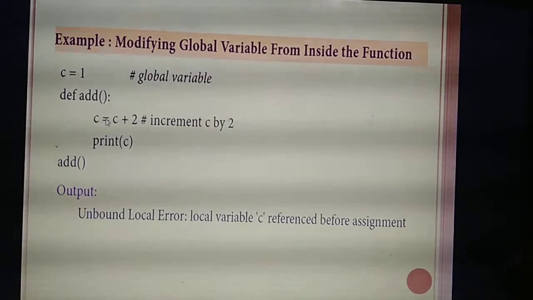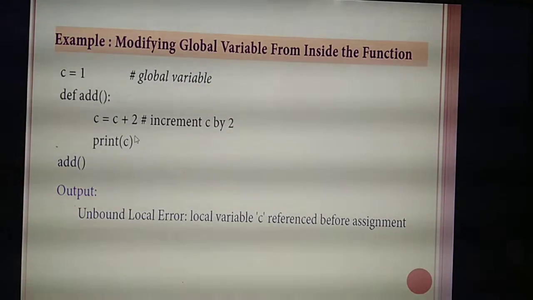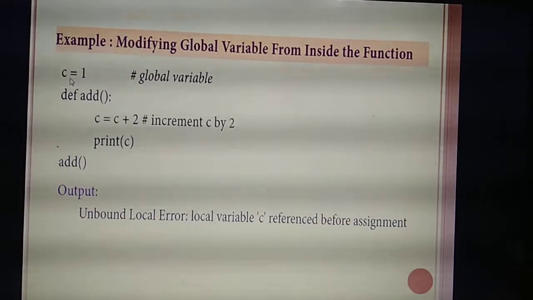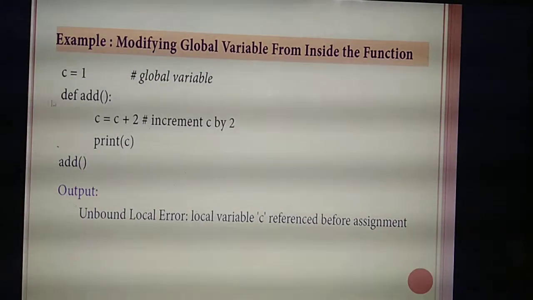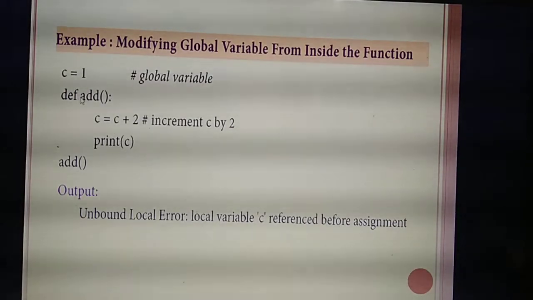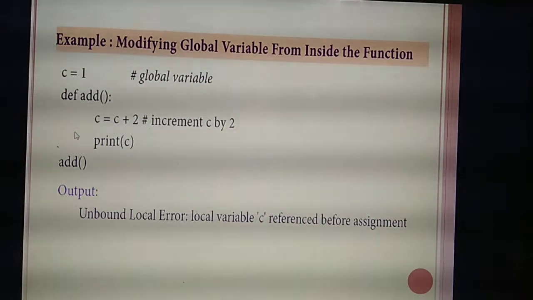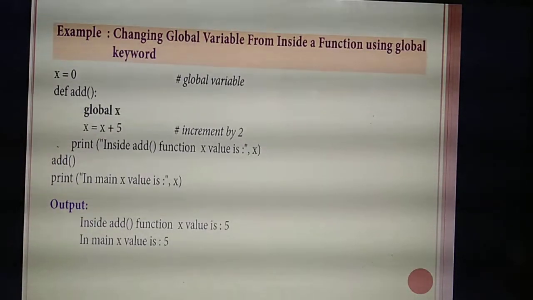Already you have assigned the value C = 1 outside the function. Inside the function, calling the global variable directly is no problem. But you are modifying the value of C. If you modify the value of a global variable, you need to use which keyword? The global keyword. Otherwise you will get an error. Understand? See the next program.